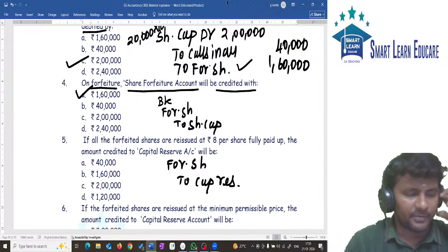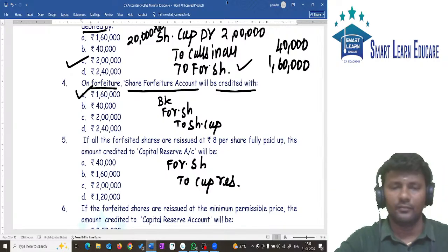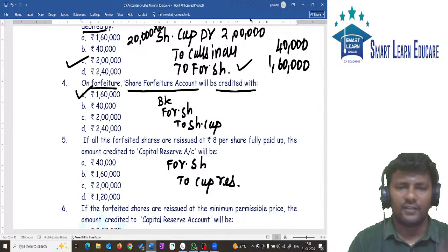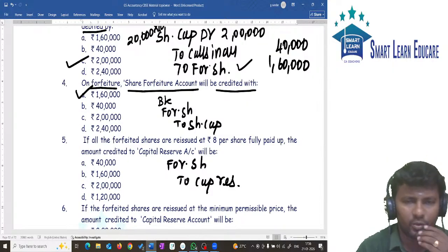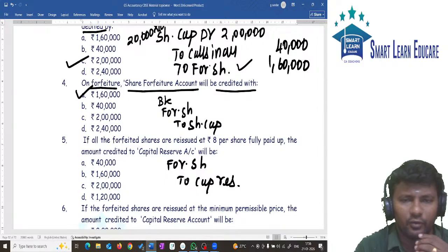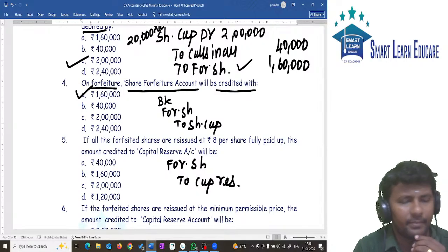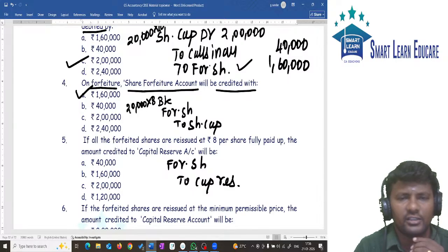So what is the answer? Capital reserve. First the forfeiture entry, next the reissue entry. Bank account debit, forfeited shares account debit to share capital. What is the entry for bank account debit? How many shares are forfeited? 20,000 shares. 20,000 shares into 8 will give you 1,60,000.